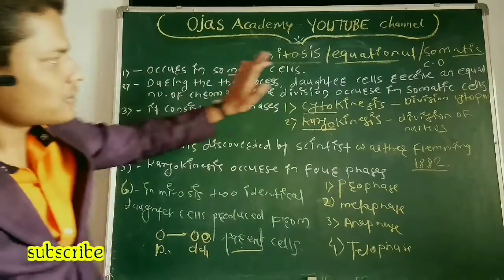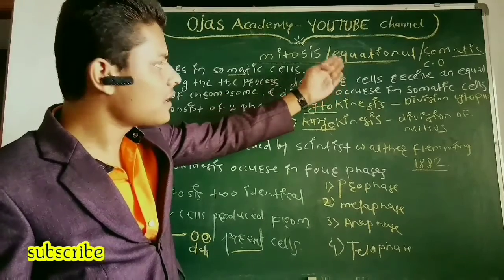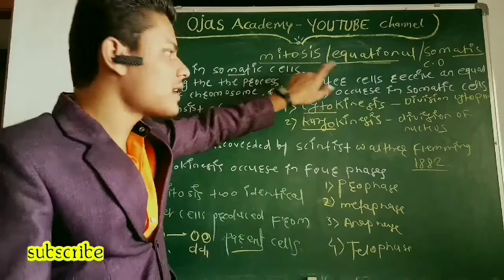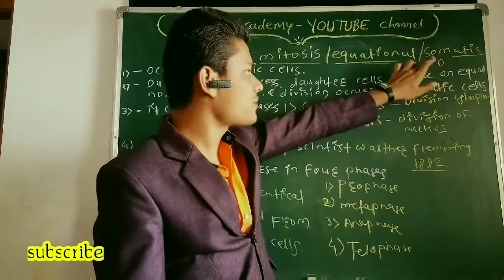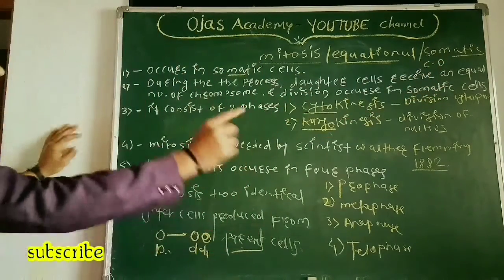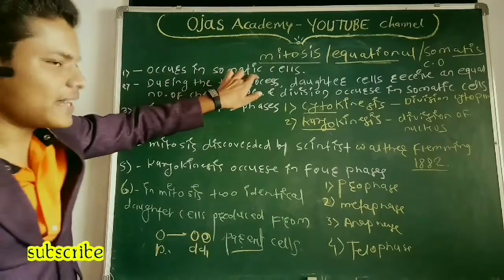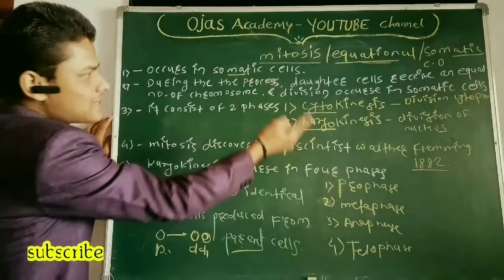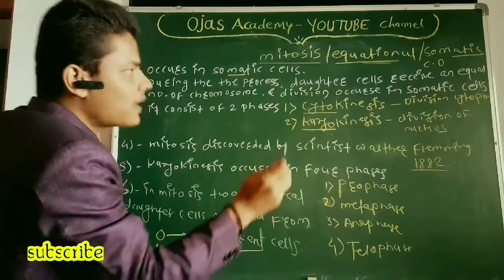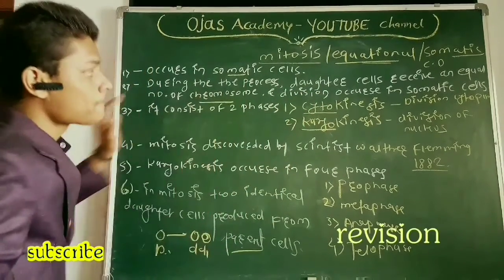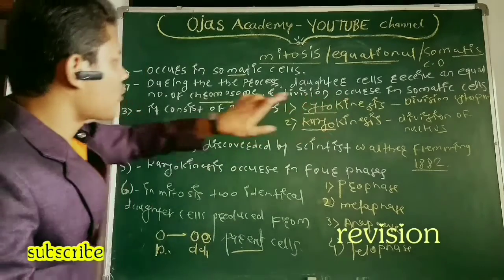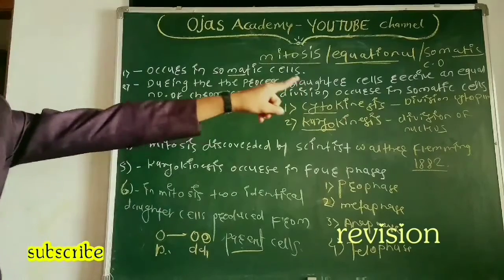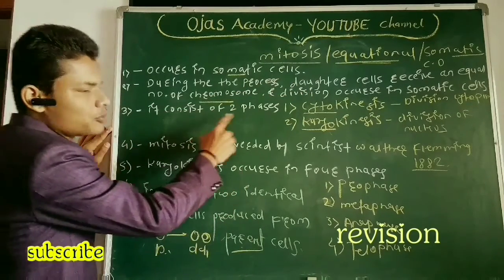So what is mitosis? Mitosis is equational division. Why equational? Because the daughter cells contain an equal number of chromosomes. And it occurs in which cell? Somatic cell. That's why it is somatic cell division. During cell division, daughter cells receive an equal number of chromosomes.